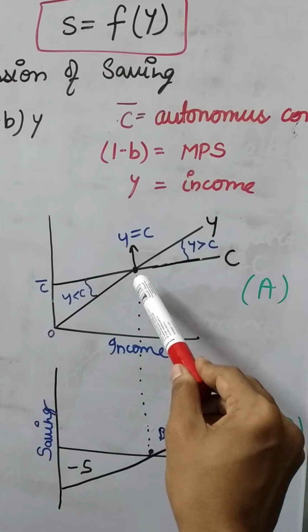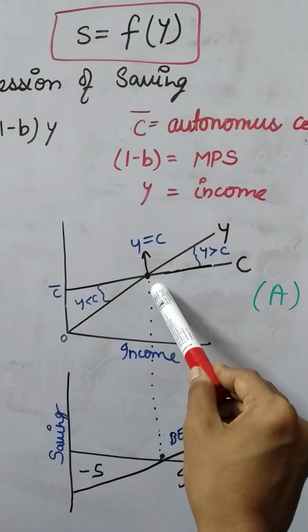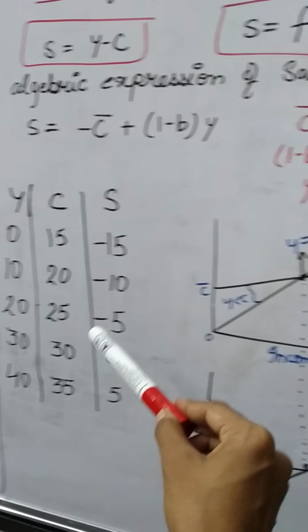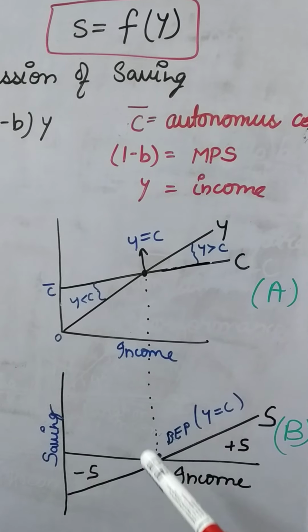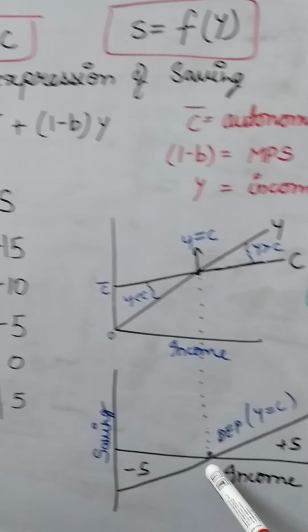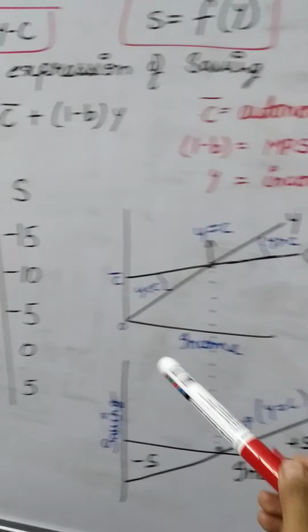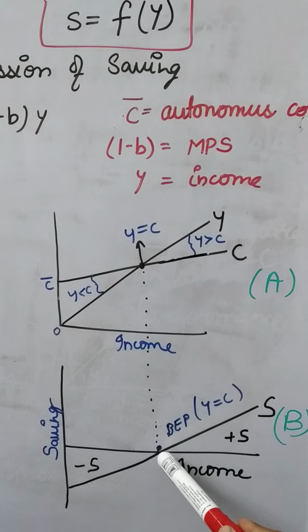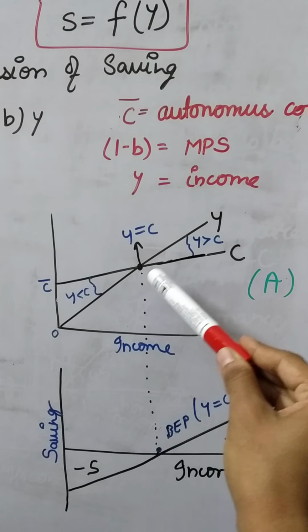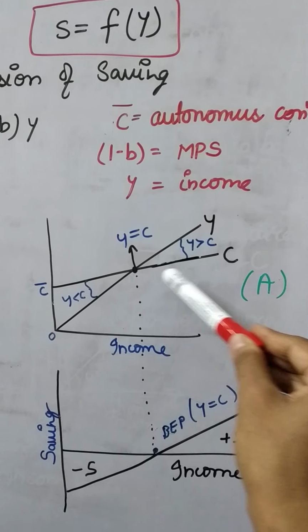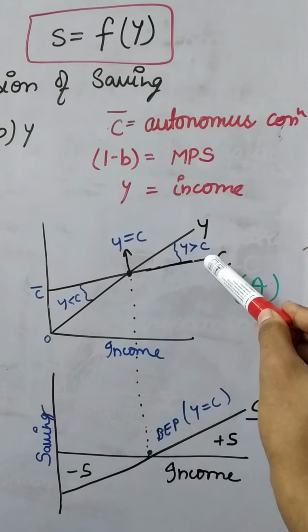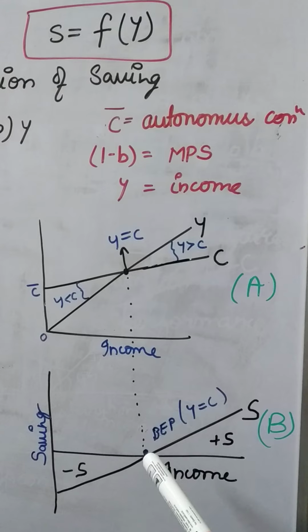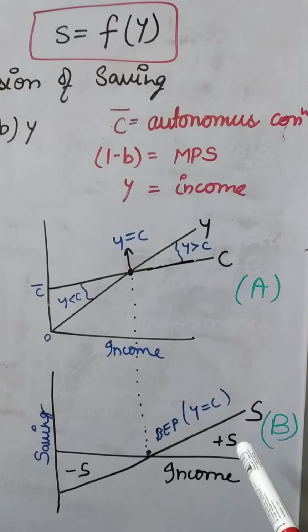After that, when income and consumption both become equal to each other according to your schedule, 30 and 30, at that time your savings are 0. Here, because I have mentioned over here savings are 0, so here also your savings are 0. After this break even point, your income increases but your consumption lags behind, and the difference between Y and C is S. So now you can see after the break even point savings started.